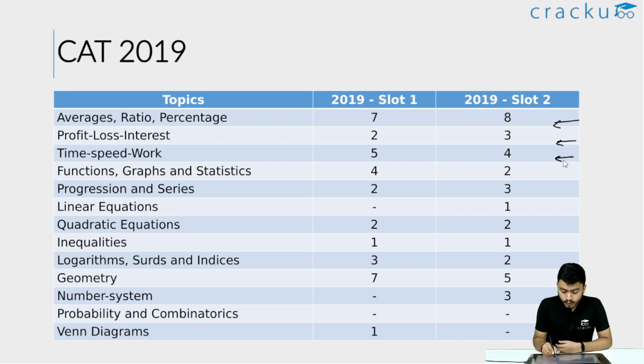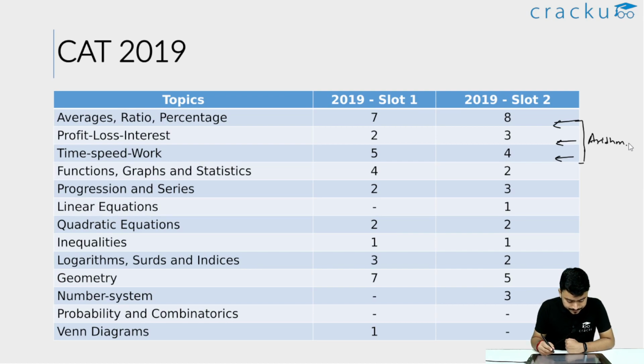Time, speed, work has 4 to 5 questions, and these 3 combined, that is the arithmetic section. So in each of the slots, arithmetic had close to 14 to 15 questions each, and you cannot undermine the importance of this topic in CAT.